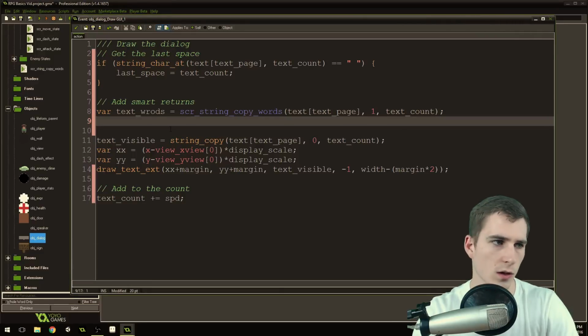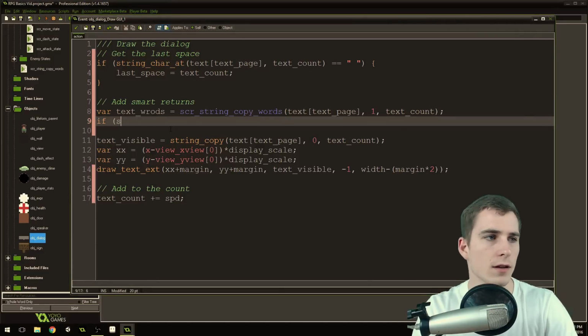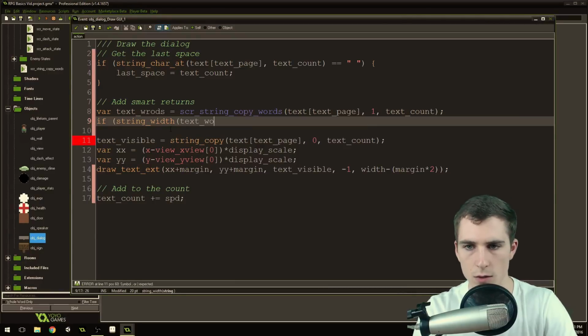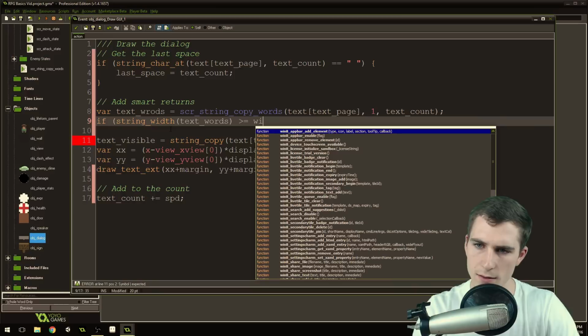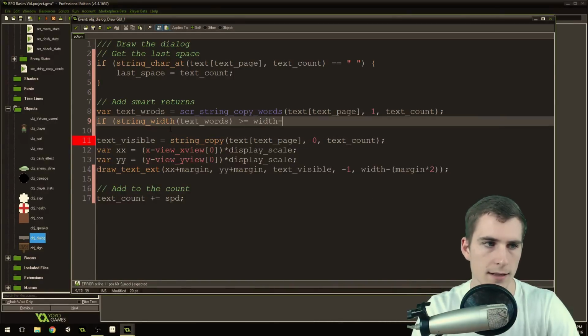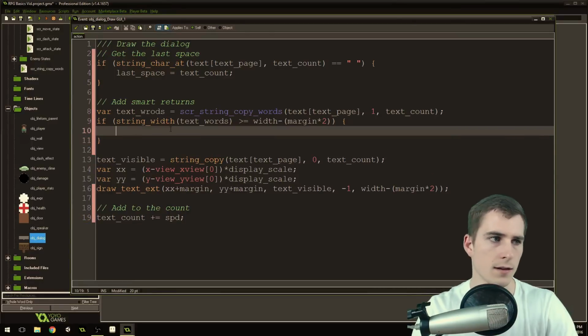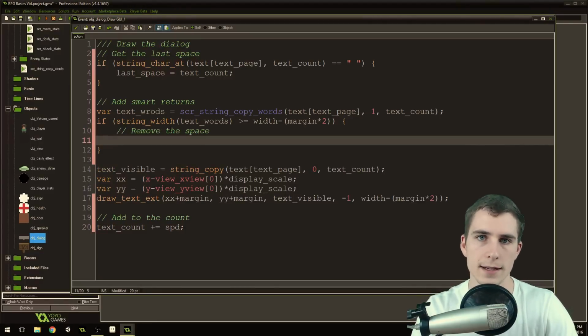It contains whole words. Then we're going to say if string width of text words is greater than or equal to width minus margin times 2, then remove the space because we're at a space. We know we're at a space.